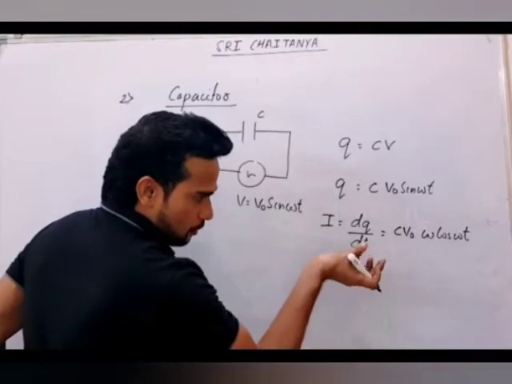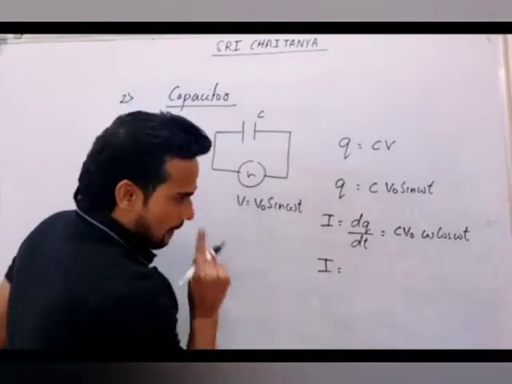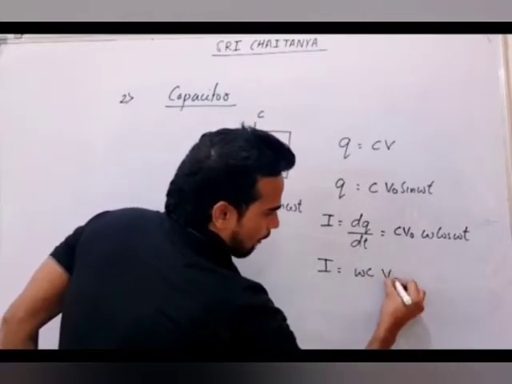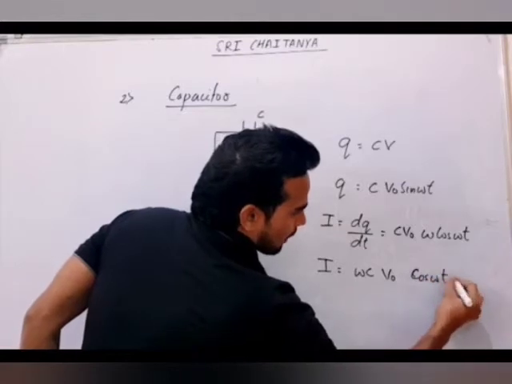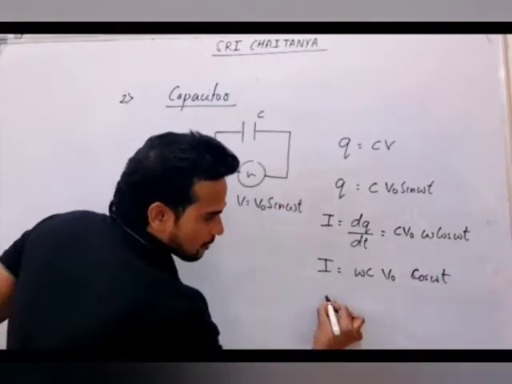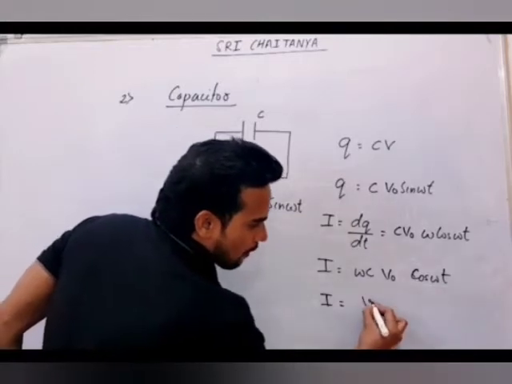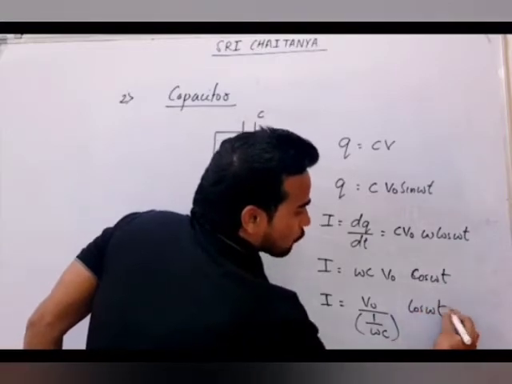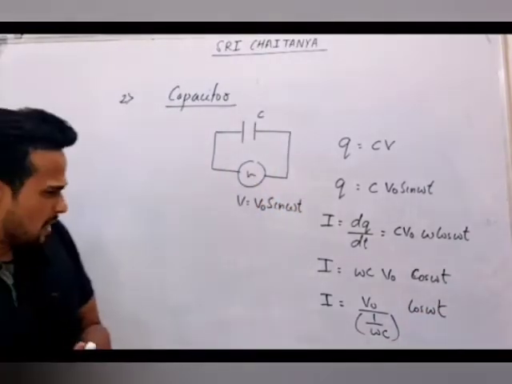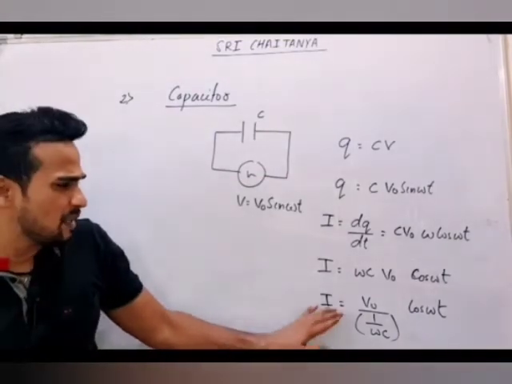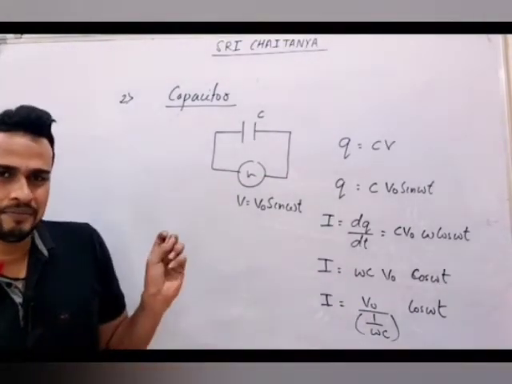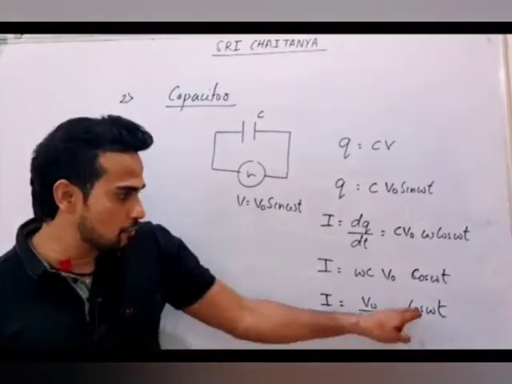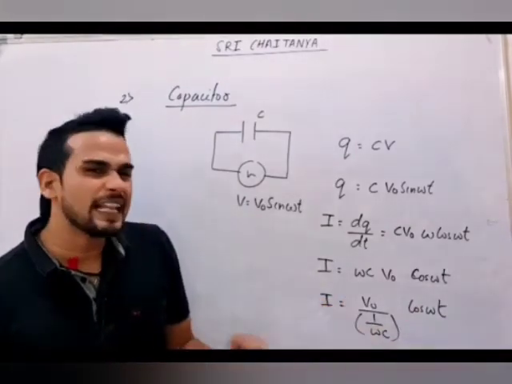Now be focused. See something which I will do here. I can write this quantity as omega C V naught cos omega t. Or I can write this also as I equal to V naught upon 1 by omega C into cos omega t. Now, are you getting some idea from here? This is coming same as resistance. In resistance, we got V naught by R into something. Here also we are getting like that.